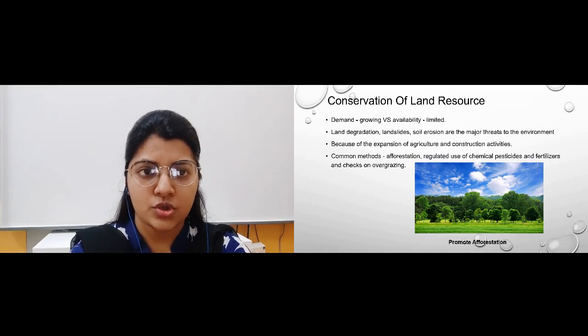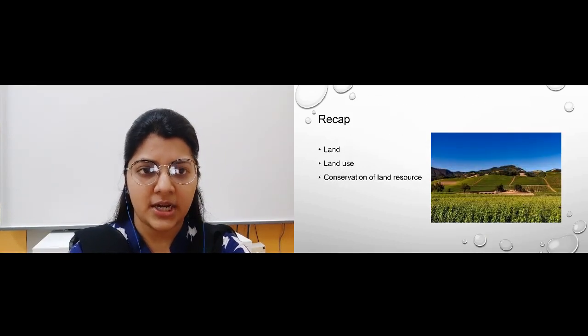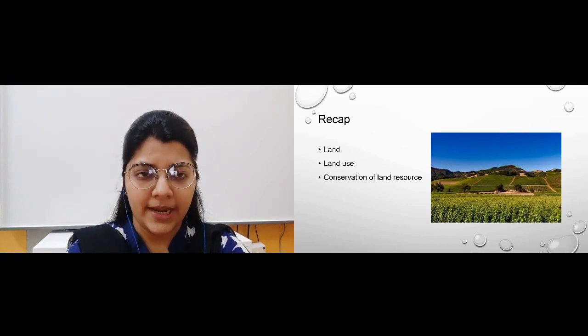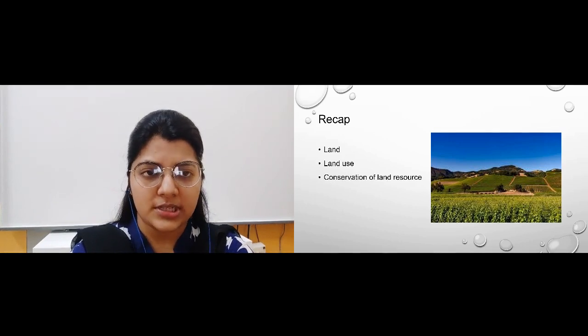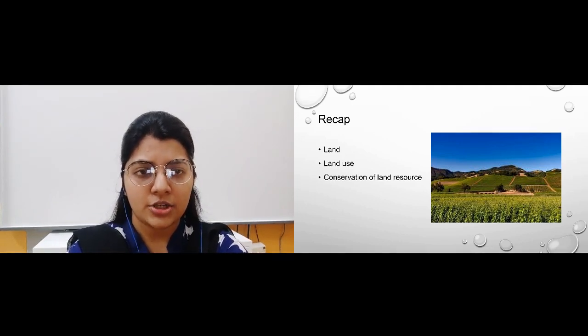So that was all for today. Now we will quickly have a recap of all what we have studied. We have studied starting from land, what land use is, what the different types of things being used by the land are, meaning what are the activities we are doing on land. Then we have private land and community land, and at last we studied conservation of land resources. So in all, we have today completed the topic of land.